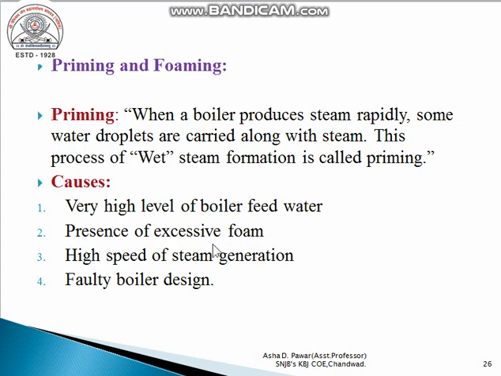The presence of excessive foam on the boiler water surface also causes priming. A high steam generation rate also causes priming, and faulty boiler design may also cause priming. That is, due to priming we cannot easily judge the water level.